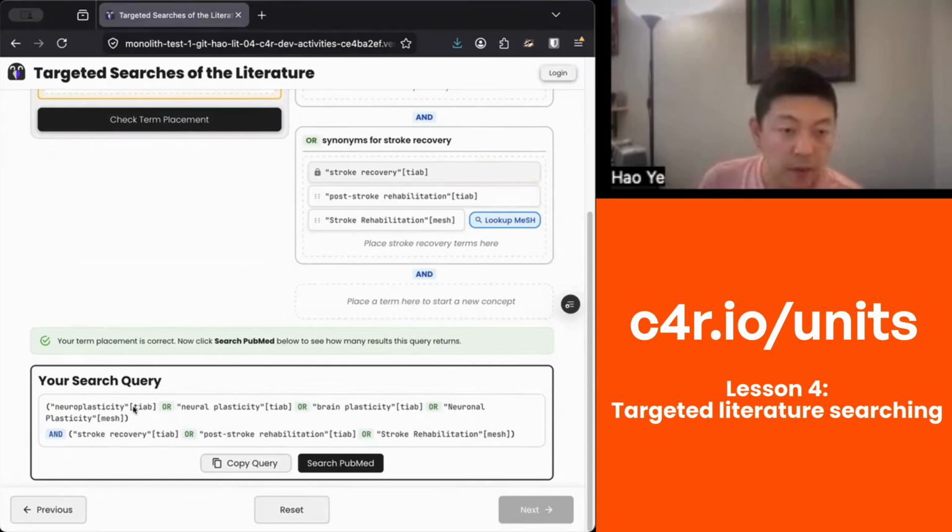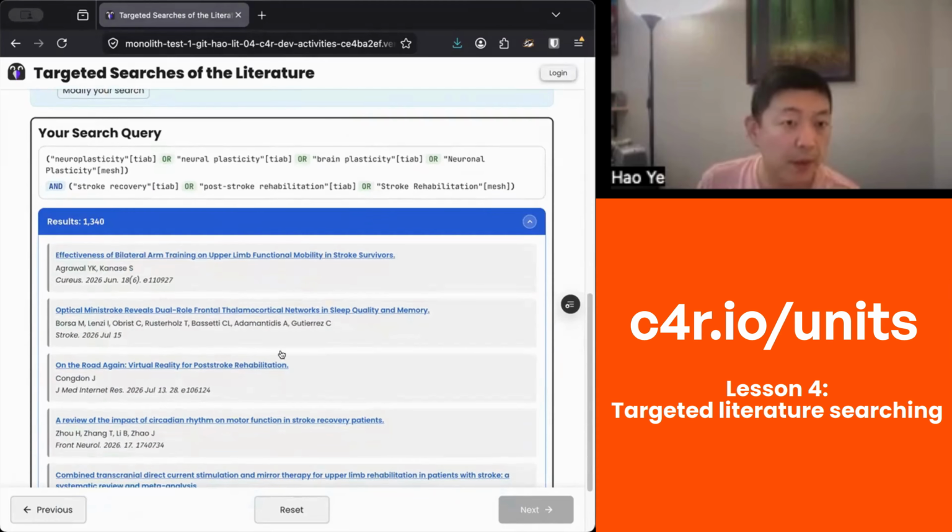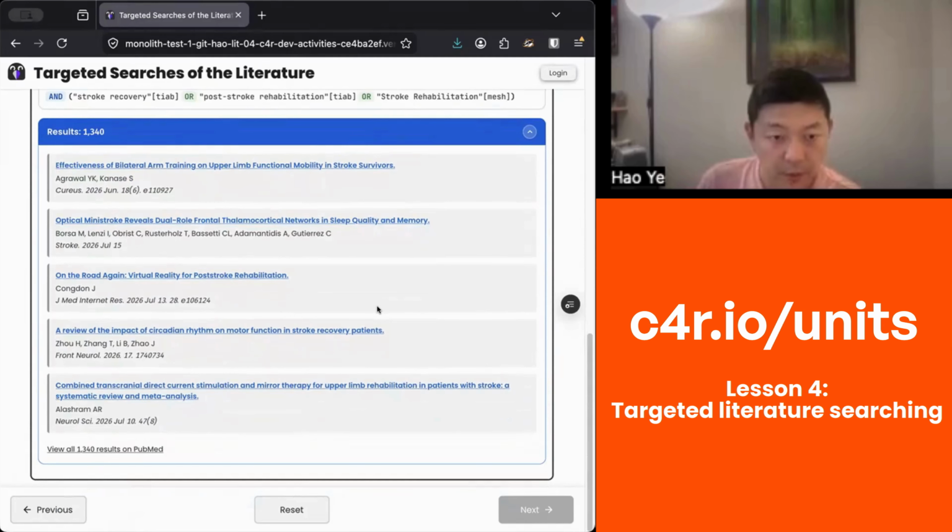And then again, using parentheses and this AND, making sure that articles have both of those topics in them. So now if we click search PubMed, we get a lot more results, right? We get 1,340 results. This will definitely include those same 221 results we saw previously, but now also other articles that may refer to neuroplasticity or stroke recovery in some different way.